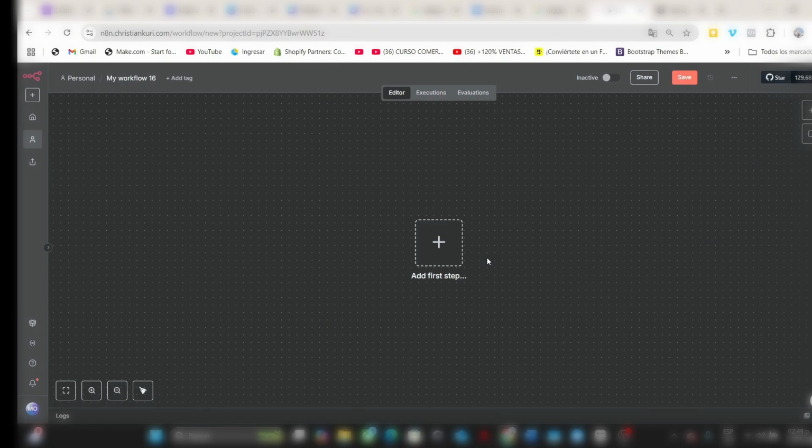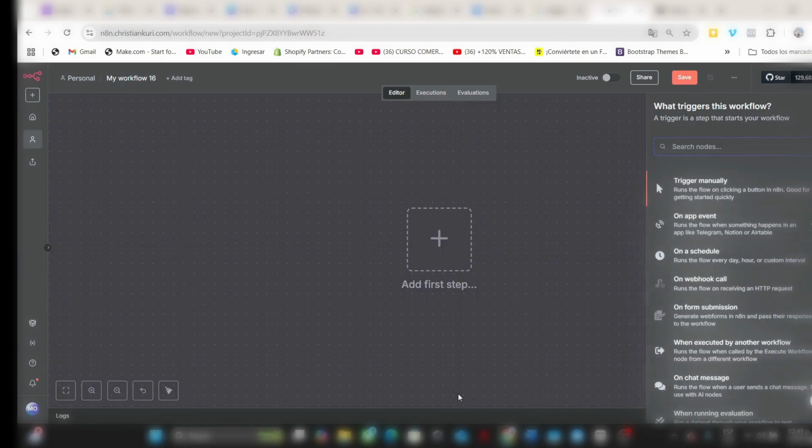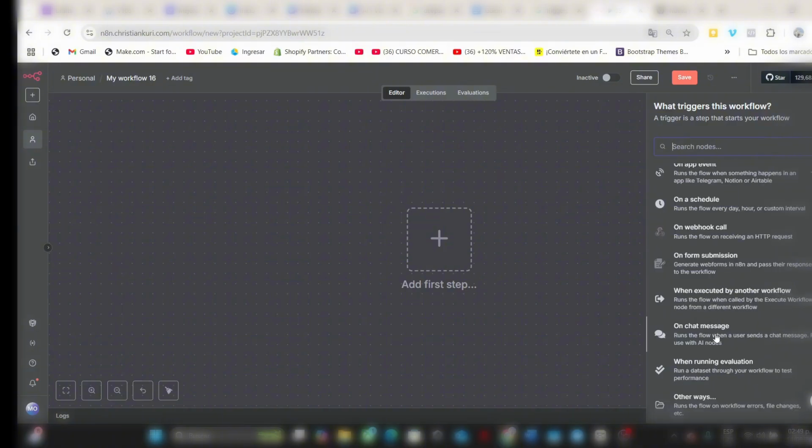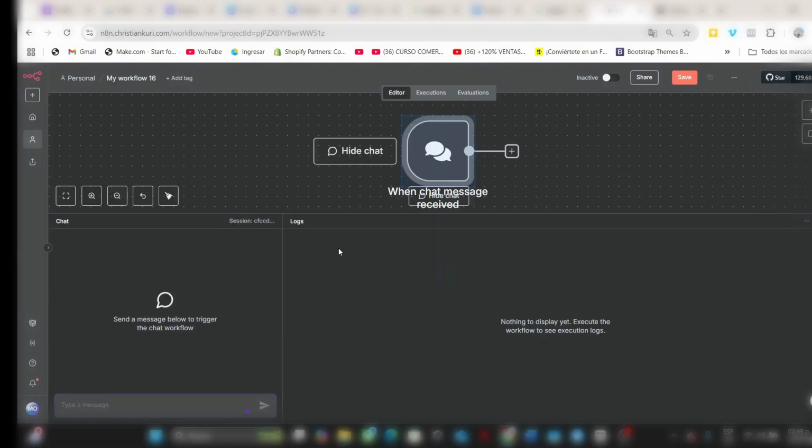To start creating, the first thing you need to do is click on this large button at the start, which will open your trigger window. These triggers allow you to add different ways to start your workflows. For example, in this case, we are going to use a chat message. This trigger will allow us to talk to our artificial intelligence agent.